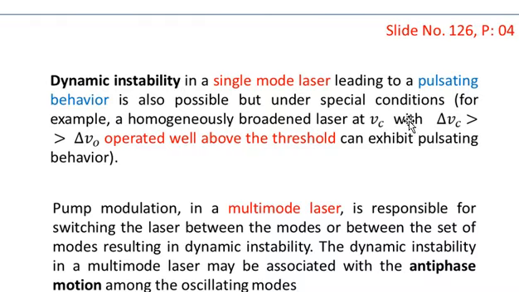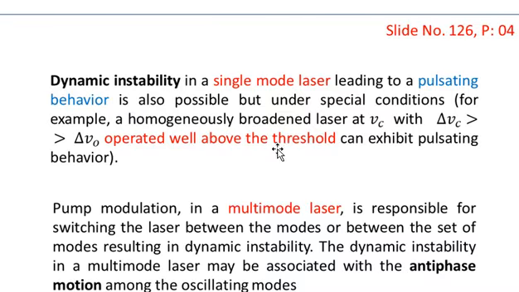Let me again tell you: a homogeneously broadened laser operating at nu c, having a line width delta nu c much greater than delta nu naught, where delta nu naught is the line width when the laser operates at the central frequency nu naught of the gain profile, operated well above the threshold, can exhibit pulsating behavior.